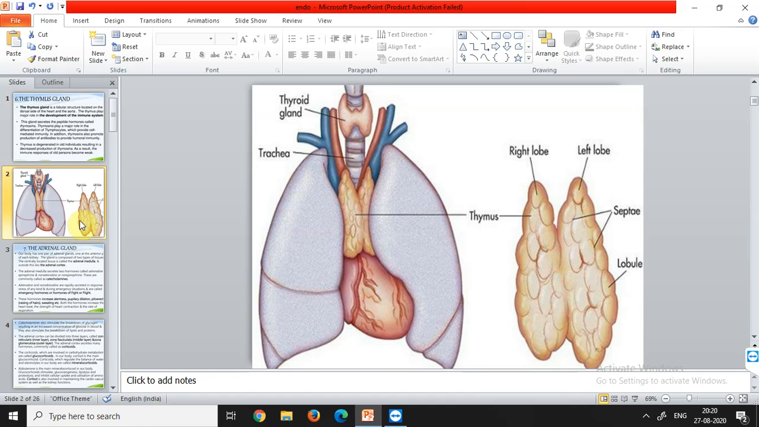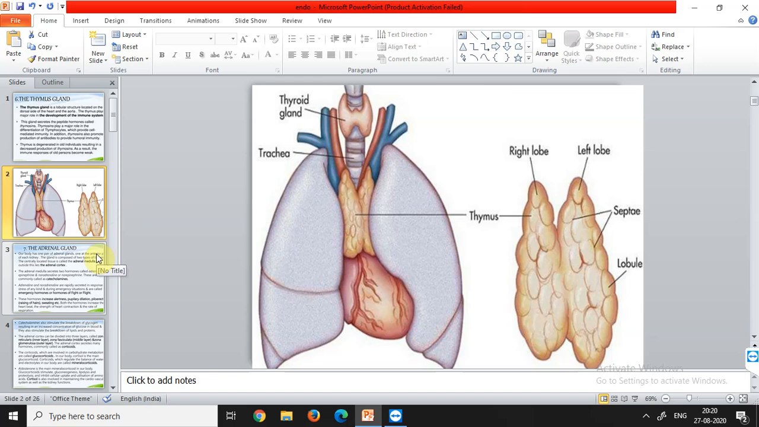This is the lobes present. This is the right lobe and the left lobe. So this is the lobular structure, and where it is present, see this is the heart and it is present here. So it is very much clearly picturized the position where the thymus gland can be expected to be present.